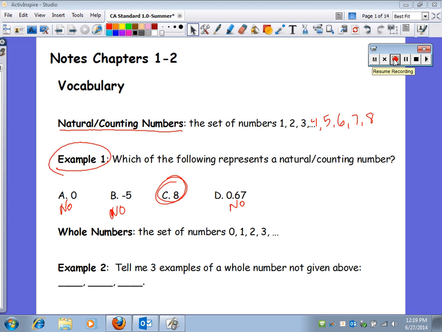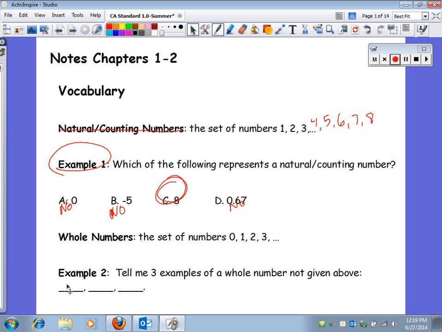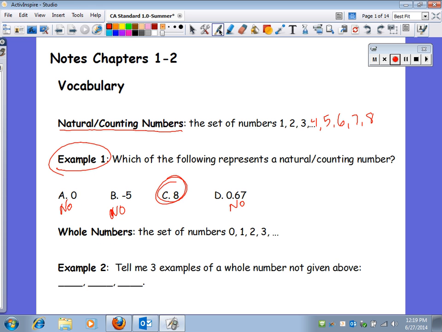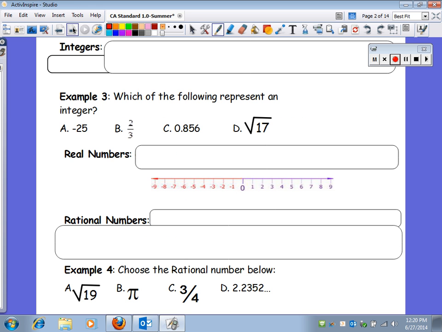Hopefully you came up with a couple, but I'll list a few for you. Whole numbers that are not listed above could be like 10. So I'll put in like a 10. Okay, there we go. So 10, maybe a 20, maybe a 25. Those are all whole numbers. As long as they don't have a decimal or a fraction, it's a whole number.